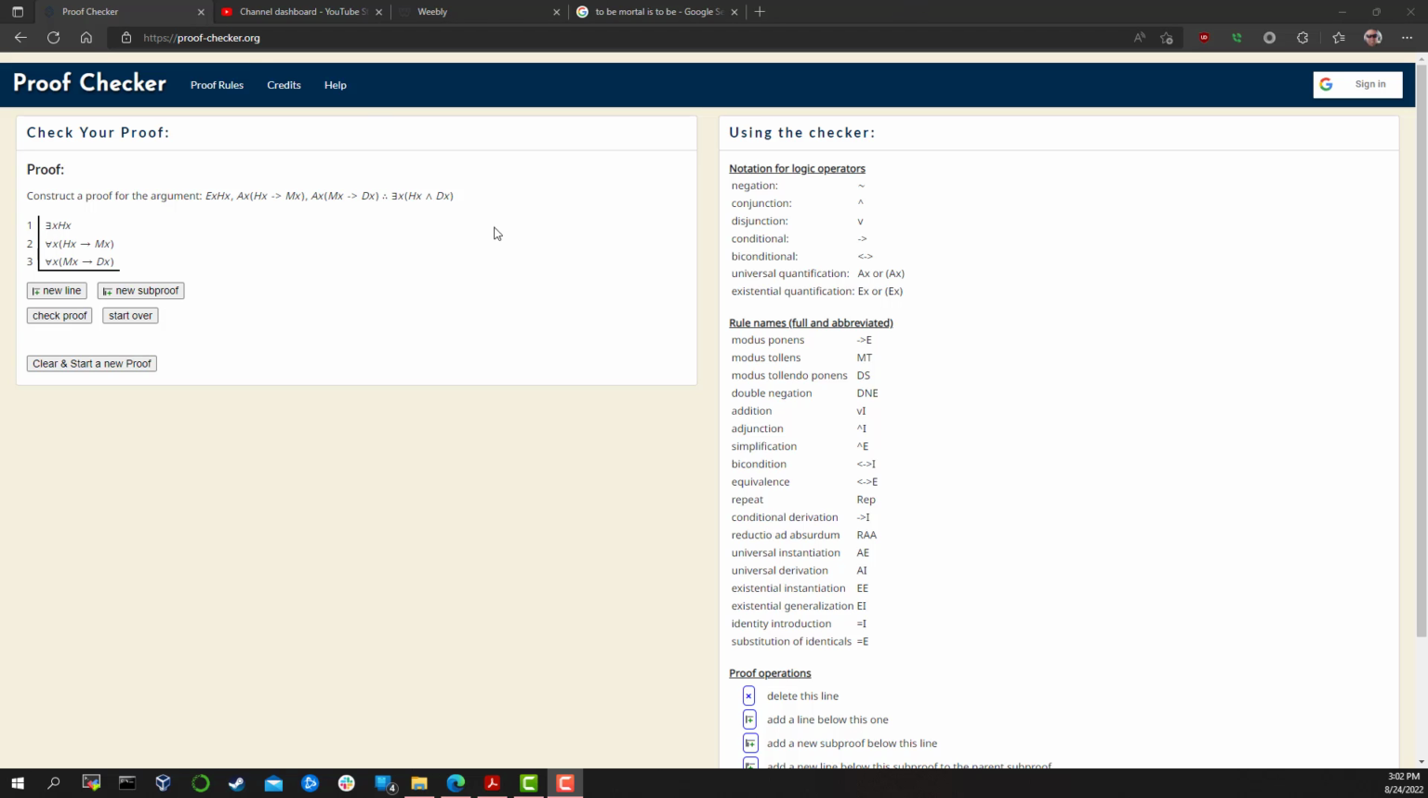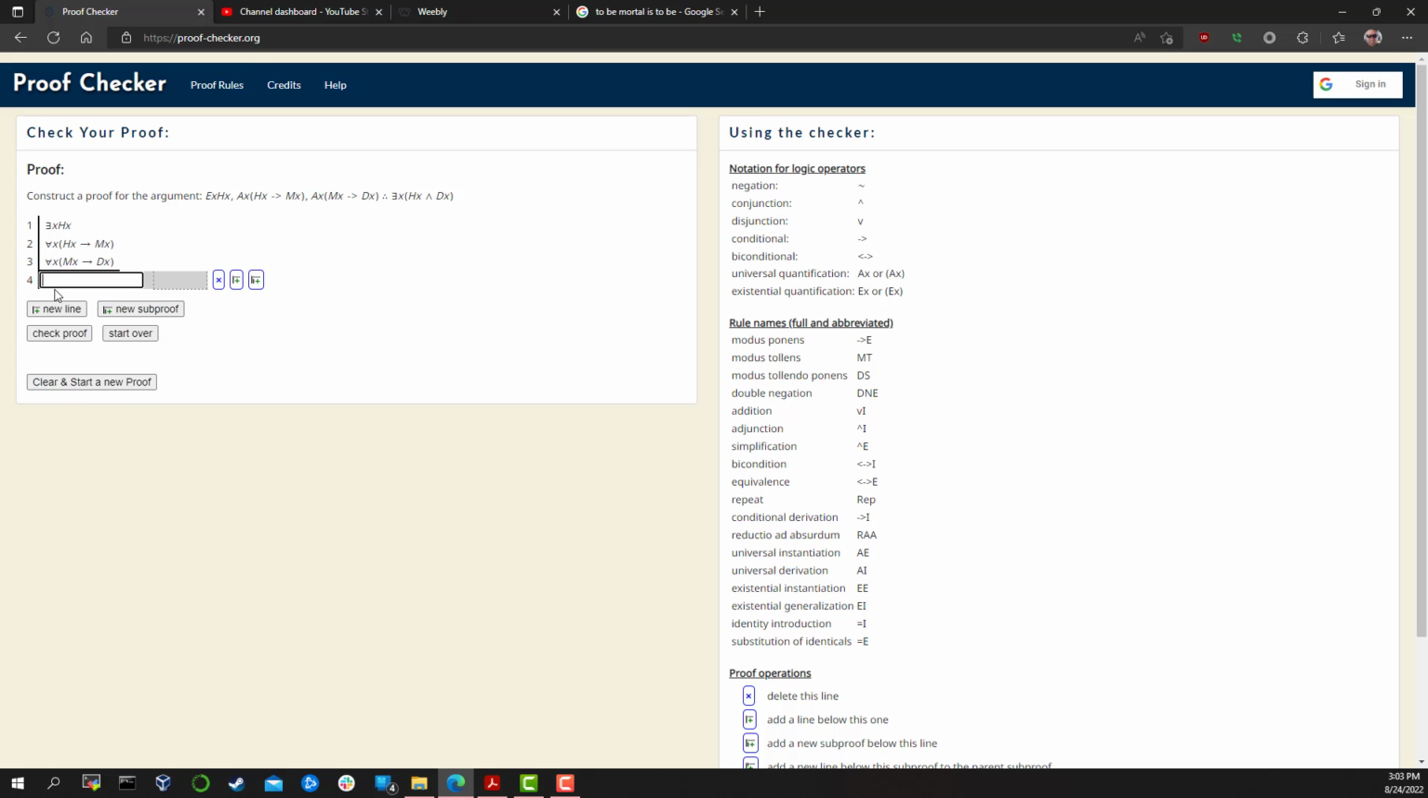So let's go ahead and prove. Our conclusion here is going to be that there exists something which is human and is going to die. So let's start out. We don't need a new subproof yet. So what we could say is, let's just say that Charlie is C.